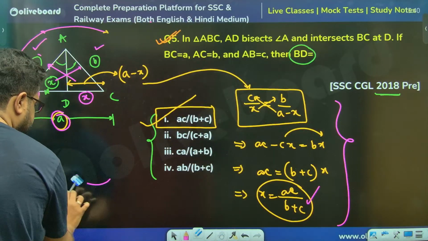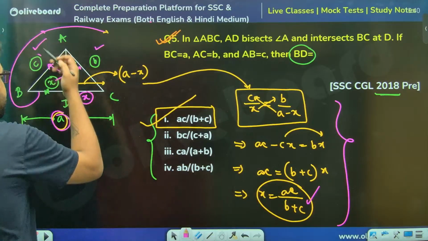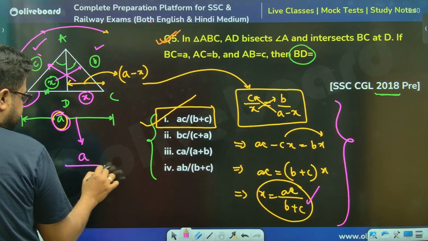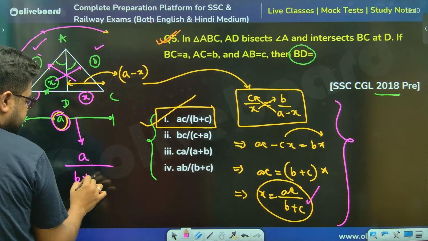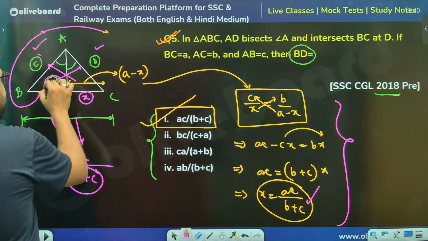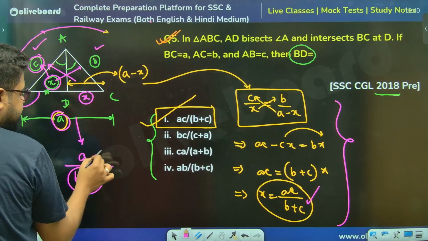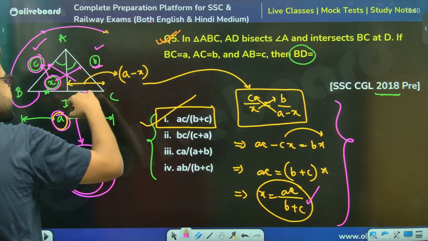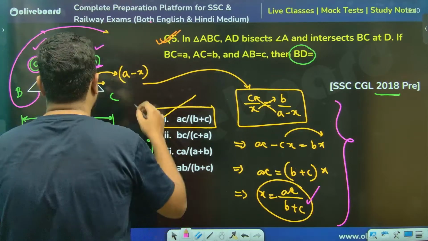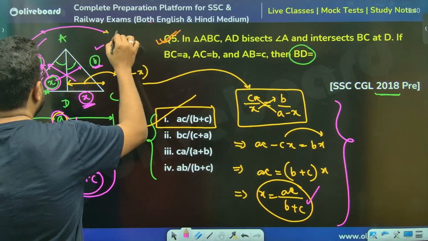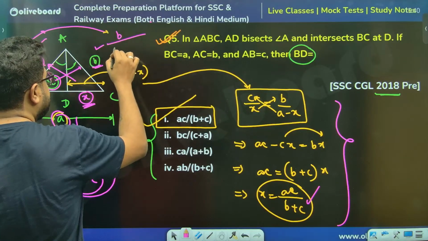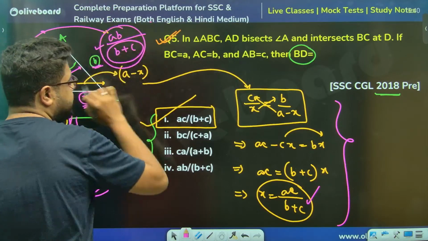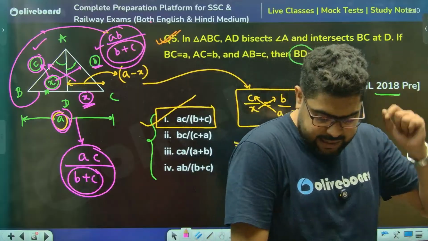ये देखो हमने क्या किया, लिखा सही, बट इधर क्या हो गया पता नहीं मेरे को। A is the total by B plus C, ये तो कॉमन है सर। Now this side, it is getting multiplied by the same thing, AC. So if I take this x, ये इस तरफ का होगा, ये ऑपोजिट नहीं होगा ना। अरे यार, माय मिस्टेक। सो इट विल बी B divided by total is B plus C, and B into total is A. So this will be this side. मैं उल्टा लिख दिया था, I had made an error.